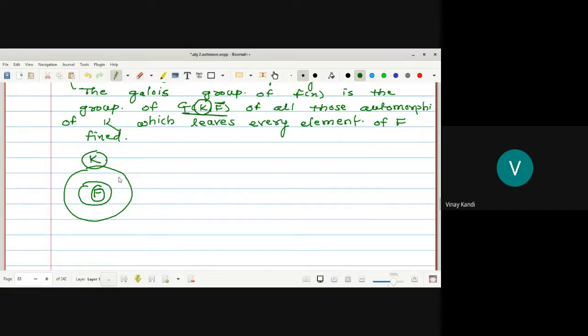This extension K over F, that K must be a splitting field of some polynomial over F[x]. K is the splitting field of some polynomial over this base field F, and that group of all automorphisms is nothing but the Galois group. Is the definition clear?